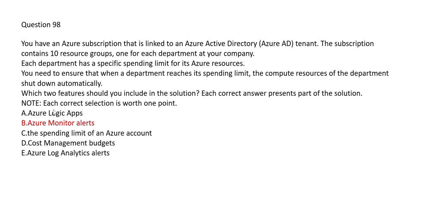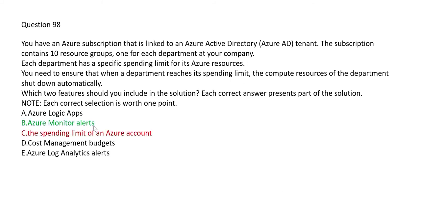So Monitor alerts, yes, this is something we'll make use of, because whenever your metrics overshoot, for example CPU usage, compute usage, etc., an alert will be sent, and that alert will be used for restricting or cost management purposes. So that's why B is the right answer. But we want one more answer.